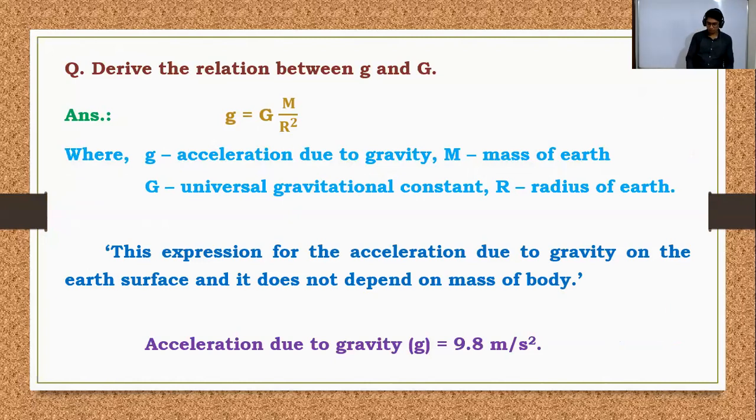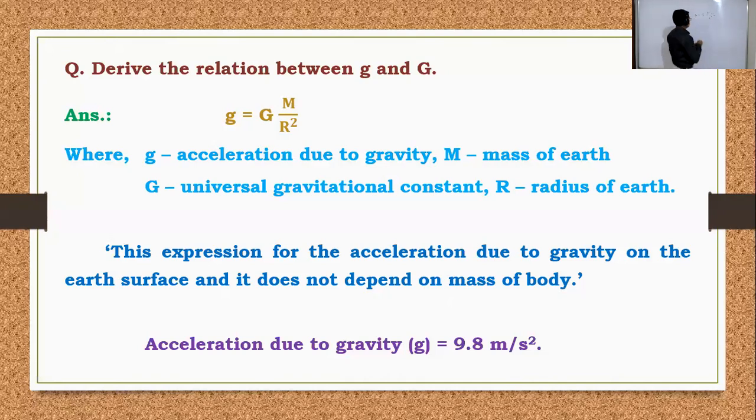According to Newton's law, the statement is F = G M m / r square. In this equation, capital M is the mass of the earth, small m is the mass of the object, and r is the radius of the earth, when the object is on the Earth's surface. That time we consider the force is equal to G M m / R square.